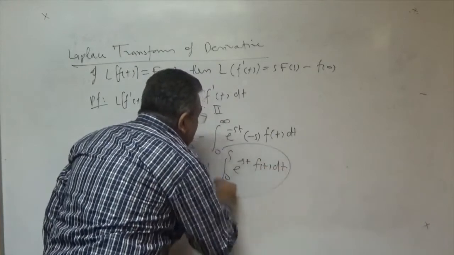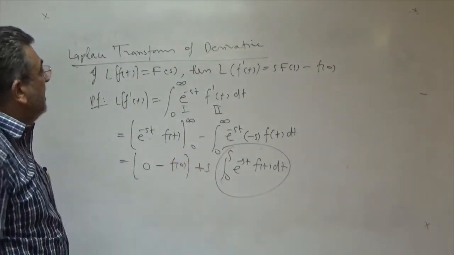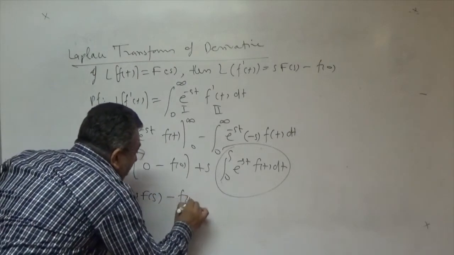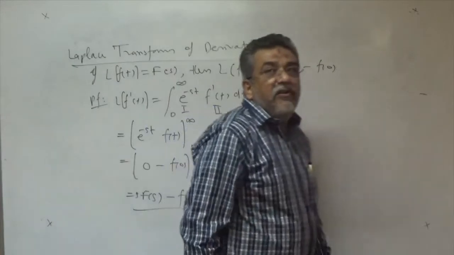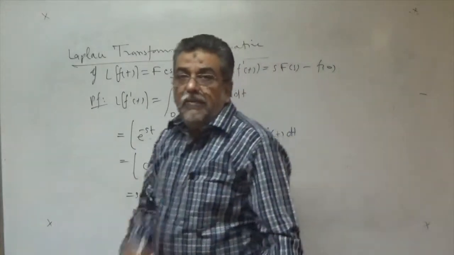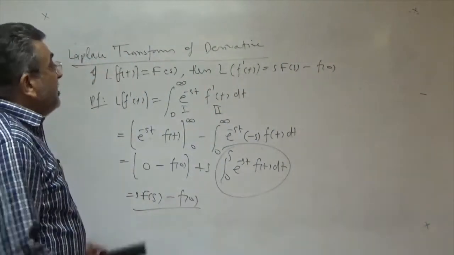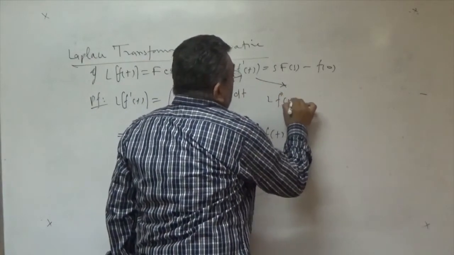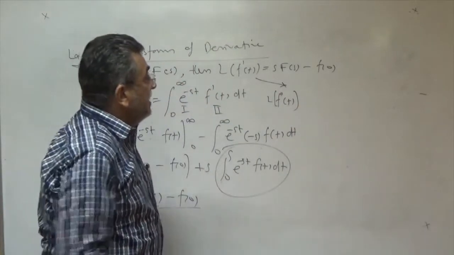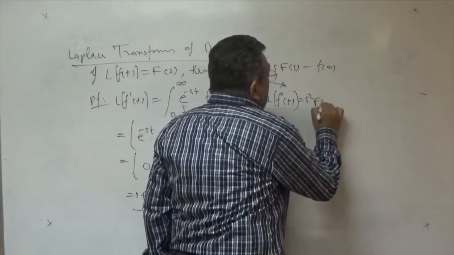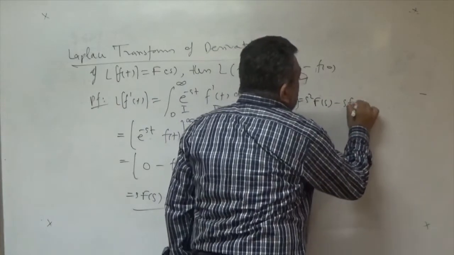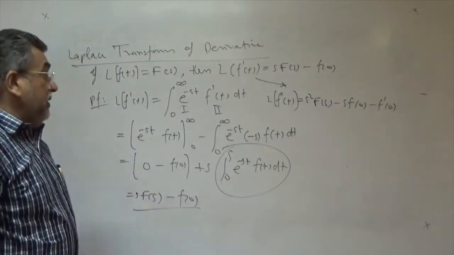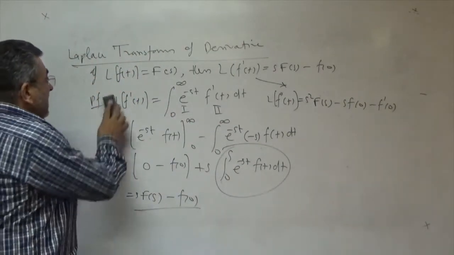If you see, what is this? This is the Laplace transform of f(t), that is capital F(s). So finally we get sF(s) minus f(0). That is your required result, right? That is the Laplace transform of the first derivative. Similarly, you can obtain for the second derivative the Laplace transform: s square F(s) minus s f(0) minus f dash (0). Right? You can also establish this one in a similar way.